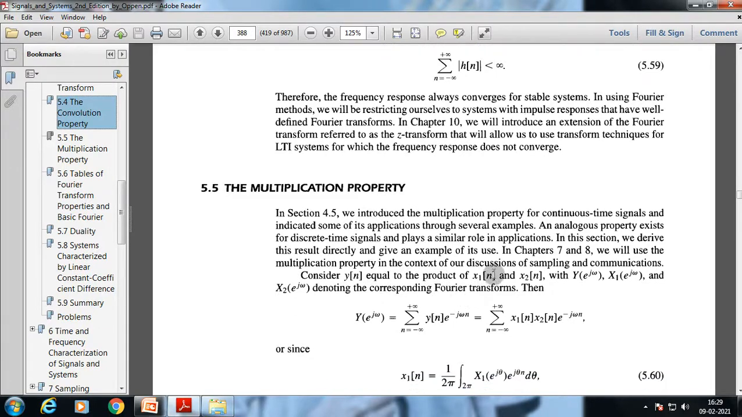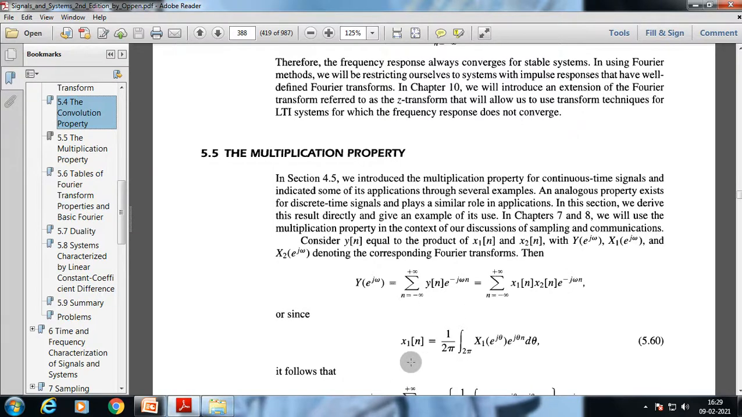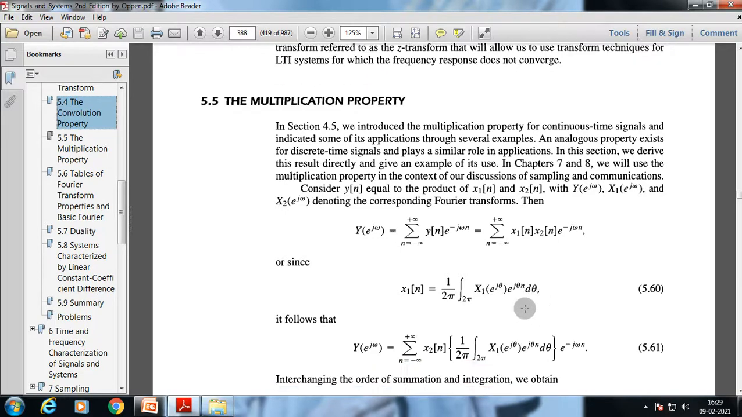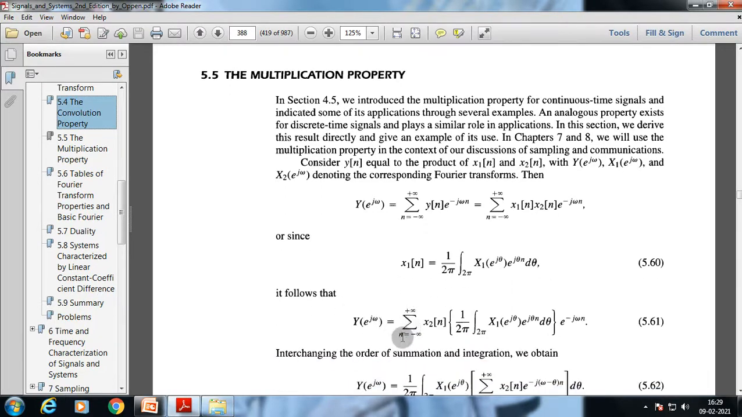Consider y of n equal to the product of x1 of n and x2 of n, with Y(e^{jω}), X1(e^{jω}) and X2(e^{jω}) denoting the corresponding Fourier transforms. Then Y(e^{jω}) is the summation over n from minus infinity to plus infinity of y of n e^{−jωn}, which equals the summation of x1[n] x2[n] e^{−jωn}. Since x1[n] is equal to 1/2π times the integral over 2π of X1(e^{jθ}) e^{jθn} dθ, it follows that Y(e^{jω}) is the summation over n of x2[n] times 1/2π times the integral over 2π of X1(e^{jθ}) e^{jθn} dθ, times e^{−jωn}.